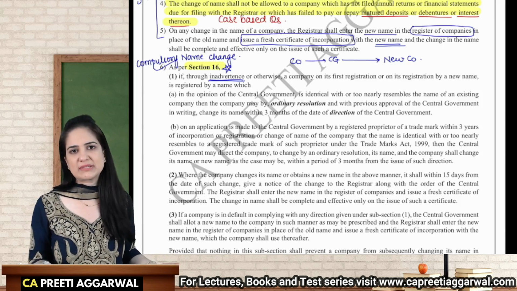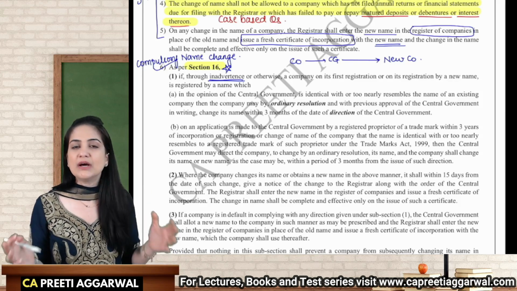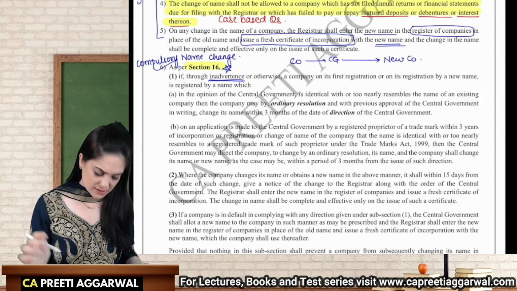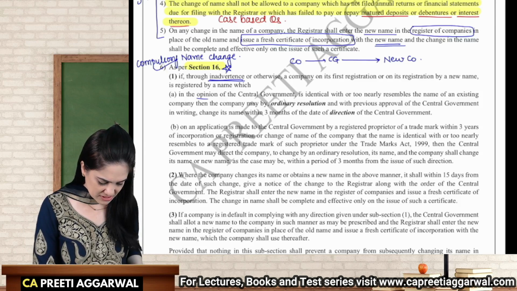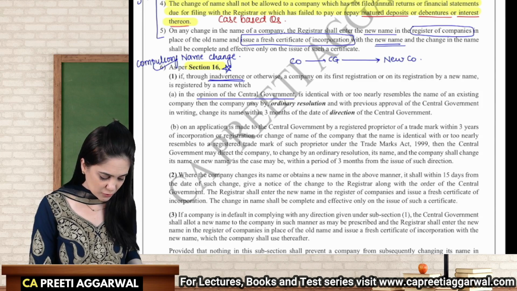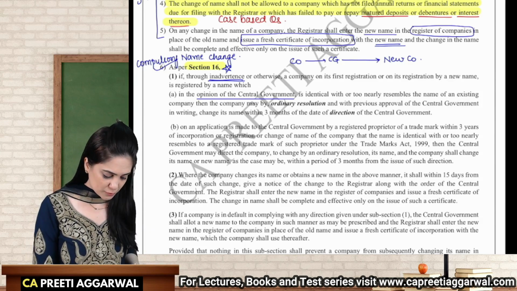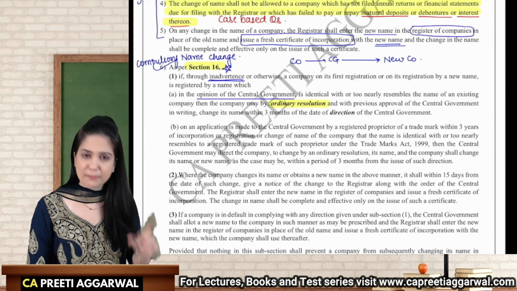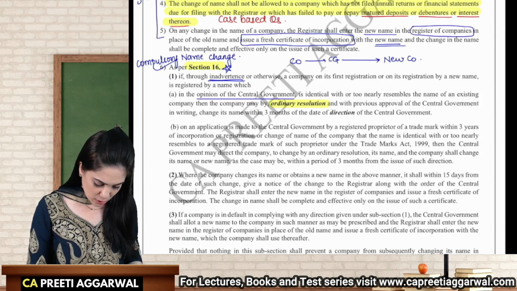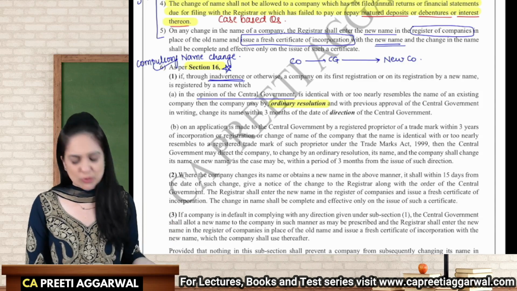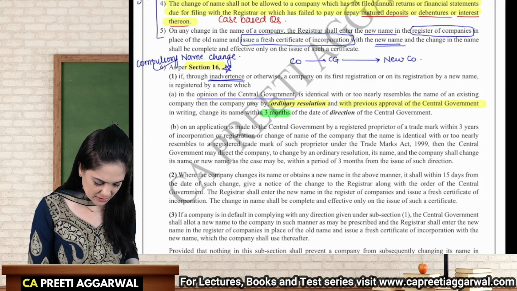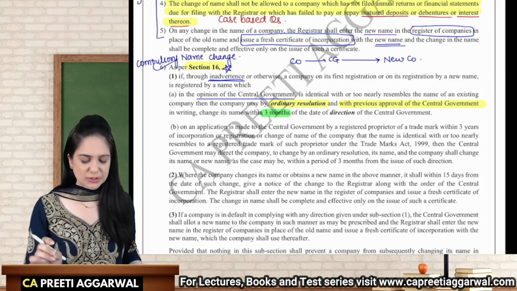And if the central government has sent a direction, then we will have to compulsorily comply with that and alter the name of the company within 3 months by passing just an ordinary resolution. So if in the opinion of the central government, yes, the name is identical or it resembles the name of an existing company, then they will give you a direction and you will have to, by passing just an ordinary resolution, important for case-based question as well as MCQ questions. By an ordinary resolution, again, if you're changing the name, you have to obtain the approval of the central government. You will have to alter the name within 3 months from receiving the direction.